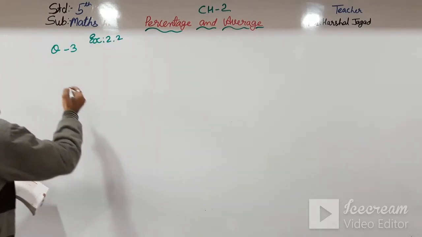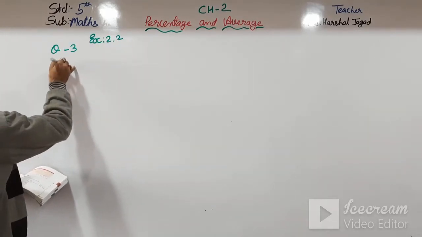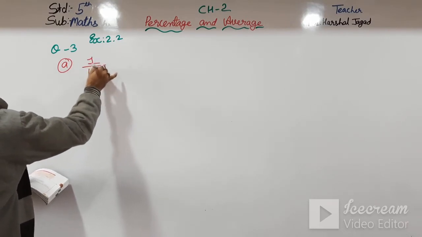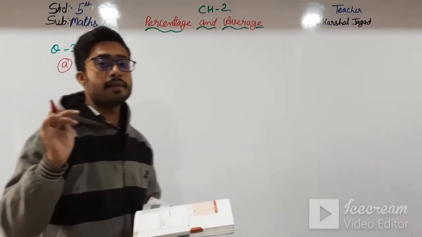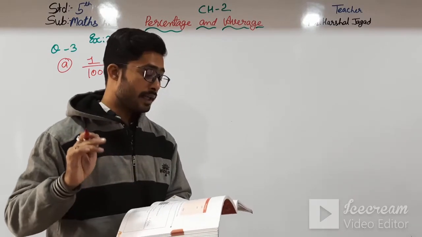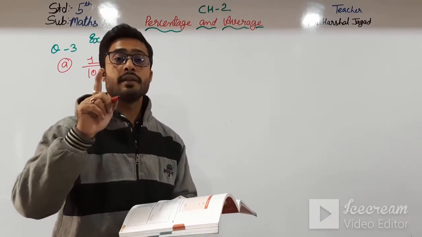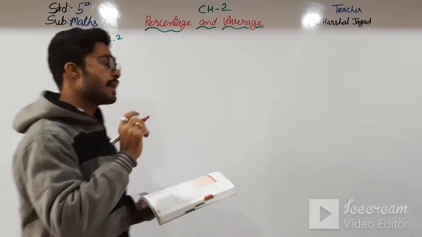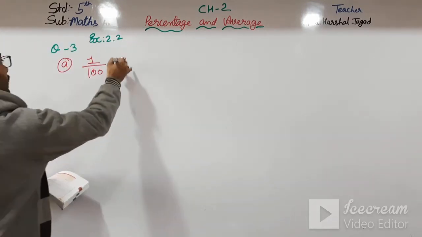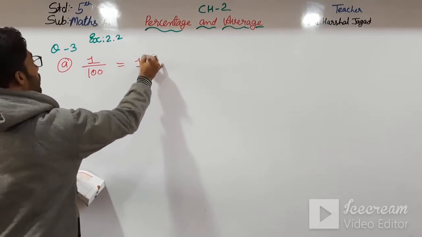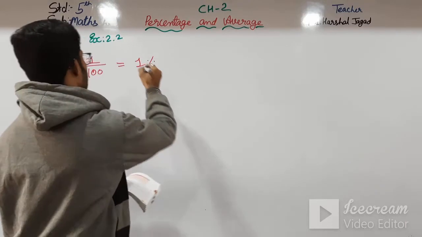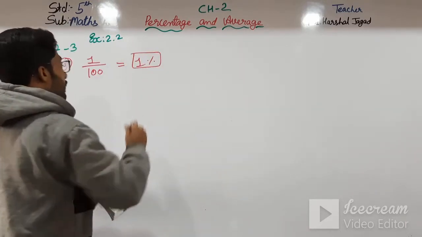So here for A, I can write 1 by 100. The finding of the diamond, there was 1 in 100 chance, means out of 100 chances only one is the diamond. So that is 1 by 100, so it will be 1%. Your answer which you have to write in your box is 1%.